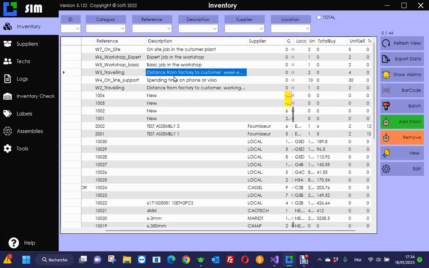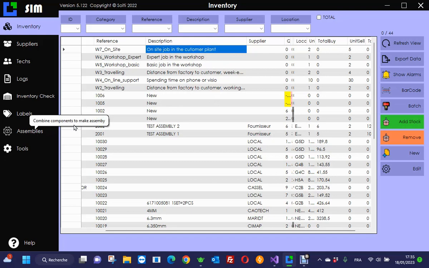You can charge your customer for the distance for traveling during the weekend. You can charge a customer for doing a basic job in your own workshop, or you can charge the customer for an expert job at a different price, and for job work on the side of the customer. So you have different items.